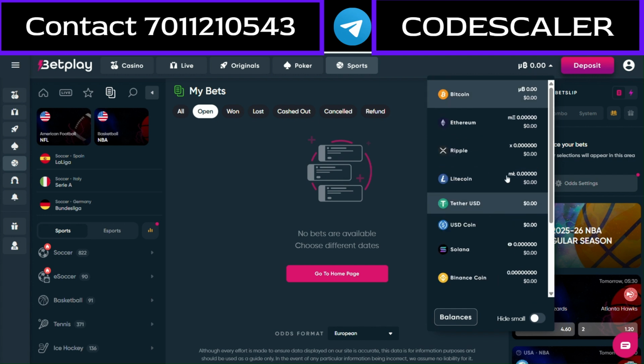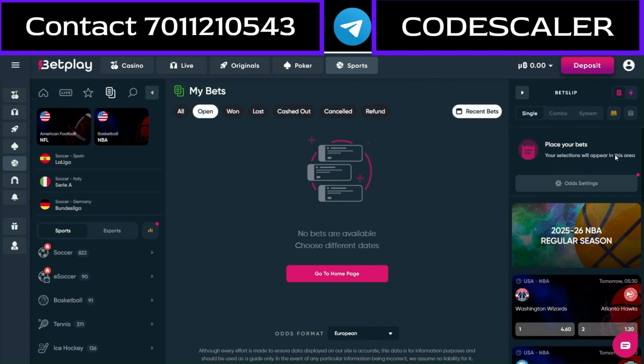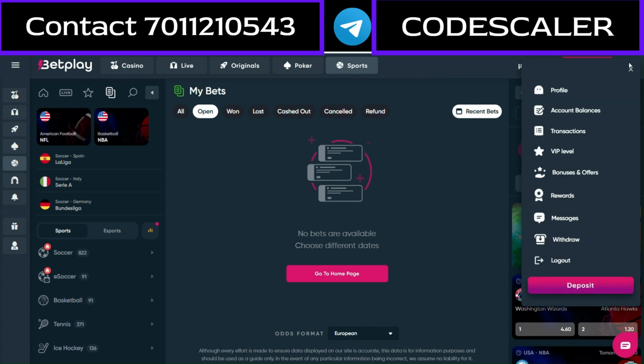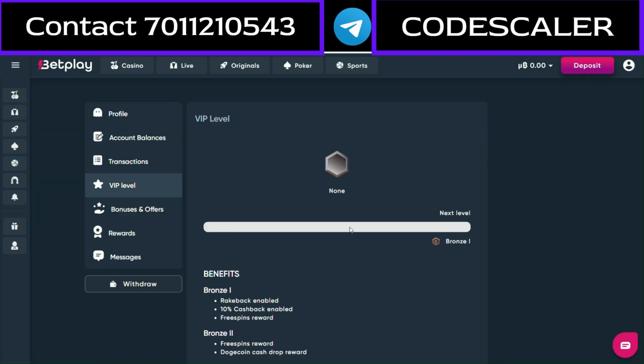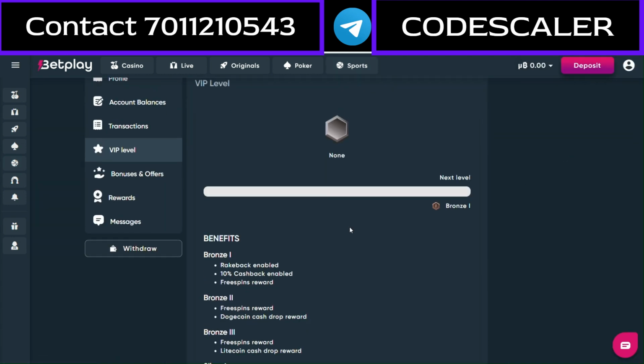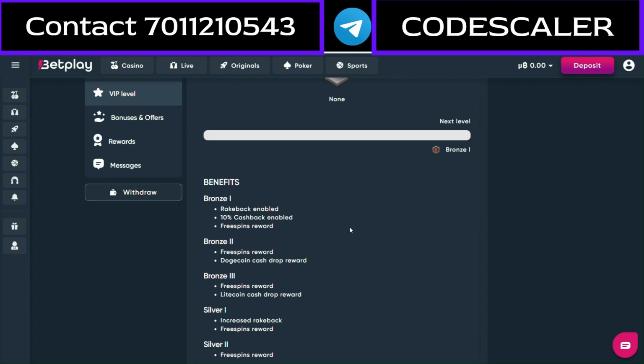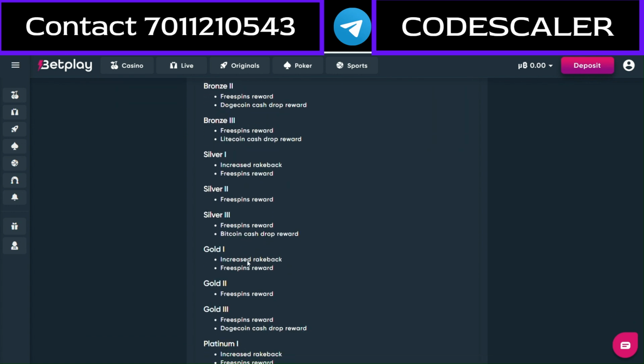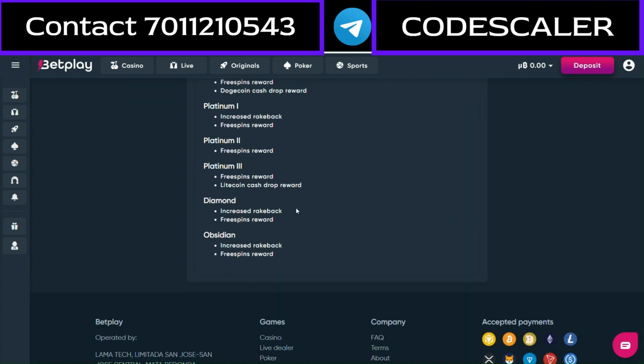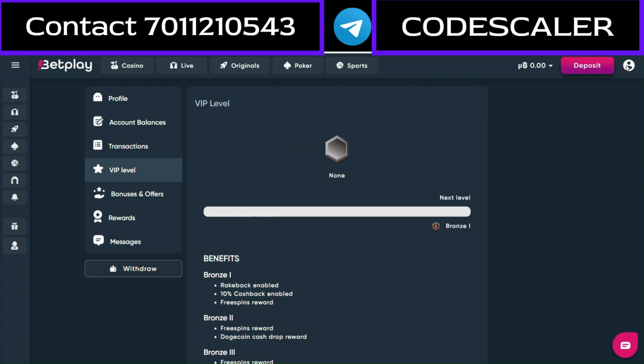Here is the profile part. From here, you can manage your profile, account balance, and transactions. There are so many levels too. If you want to add this feature, you can also add that, so the client knows which level he is on. There are bronze, silver, gold, platinum, diamond, and more. And from here you can see the bonuses and offers. There is a rewards option and a message option for support if you want to add customer support.